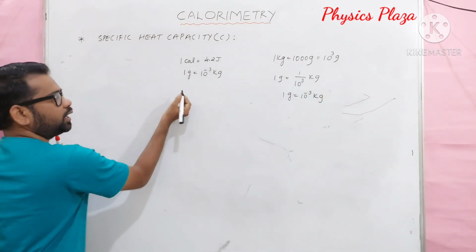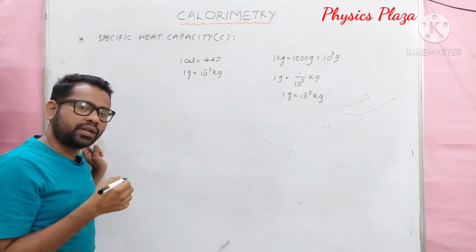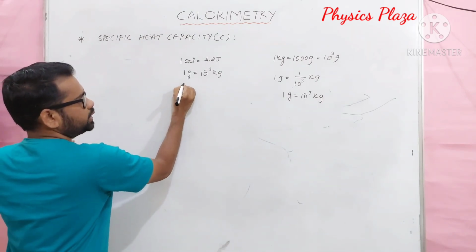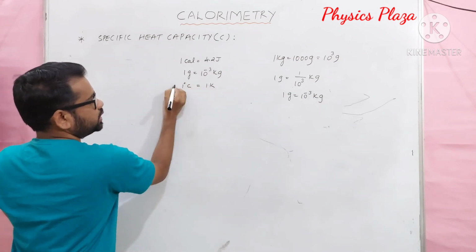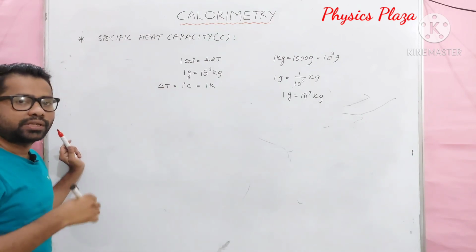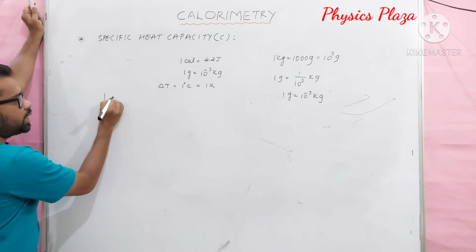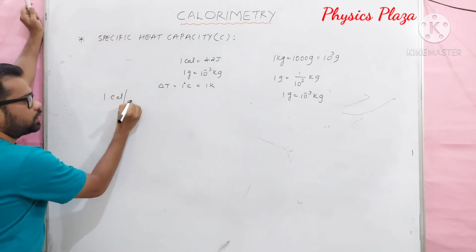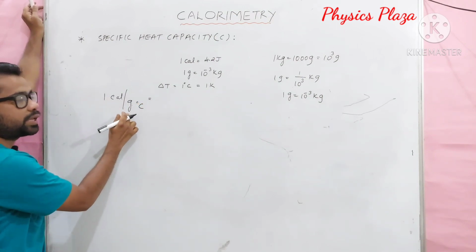The change in temperature in a Celsius scale is equal to the change in temperature in a Kelvin scale. That is, 1 degree Celsius rise in temperature is equal to 1 Kelvin. Children, here strictly I am talking about change in temperature. Let me write here delta T. It is the same in CGS system as well as in SI system. Now let us see: 1 calorie per gram degree Celsius is equal to how many joule per kg Kelvin?